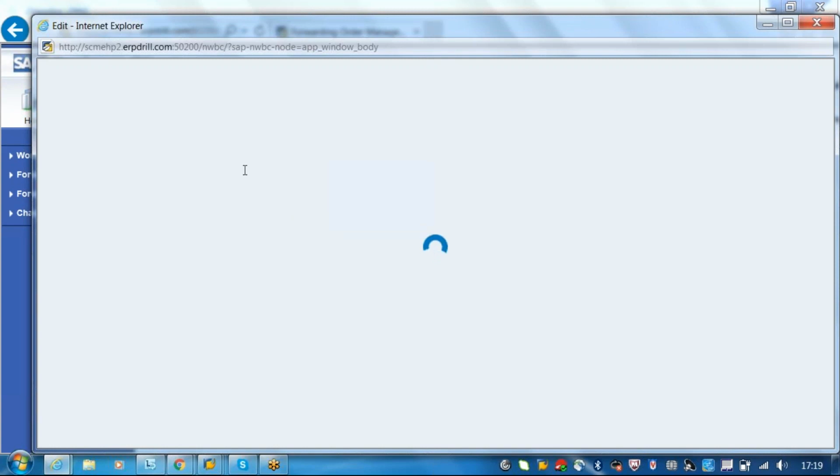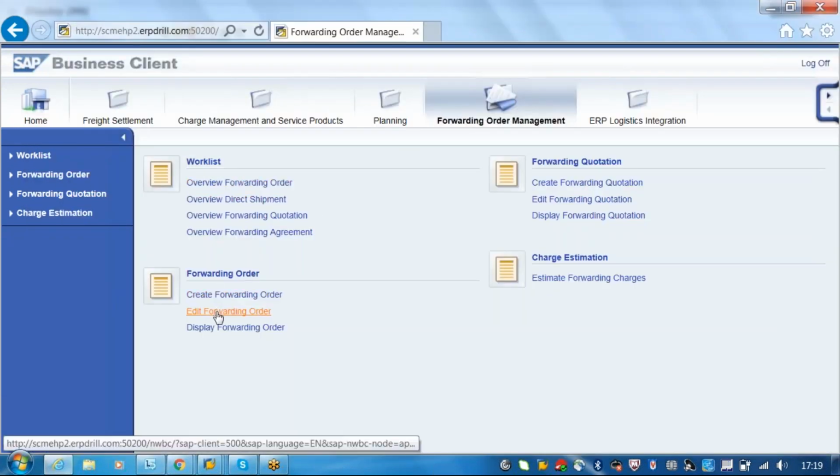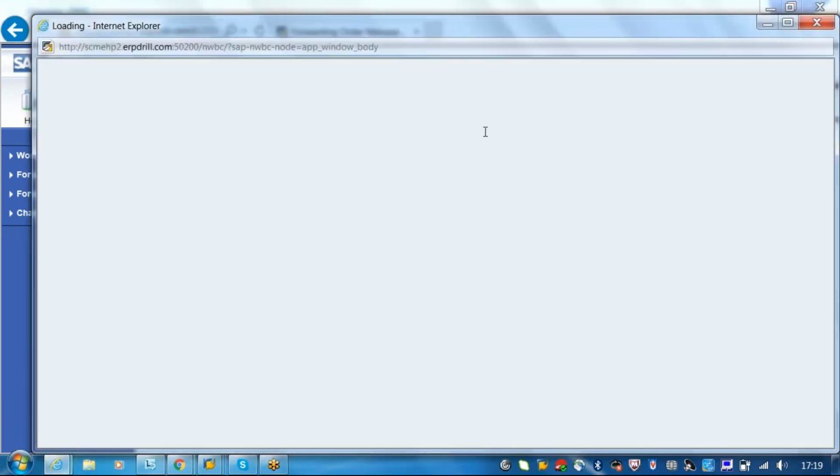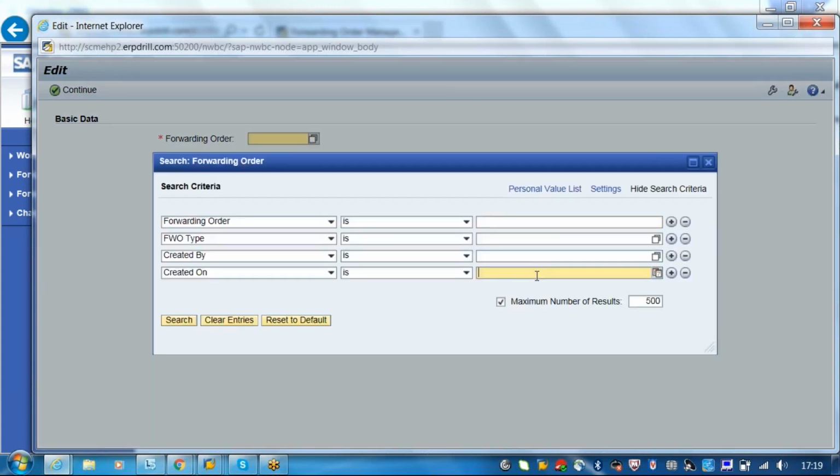So the document type and the date of creation, everything will come. Do you remember which document we created yesterday? No, I don't remember. Can I use the forwarding order which I have created?